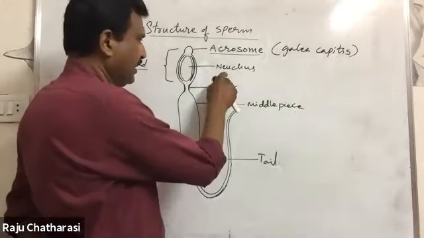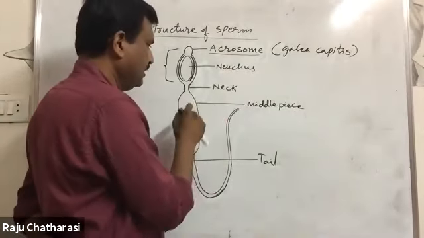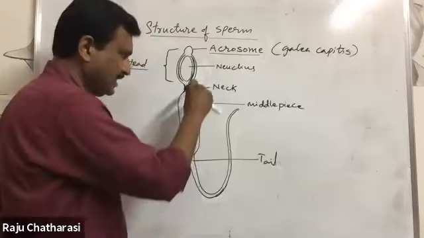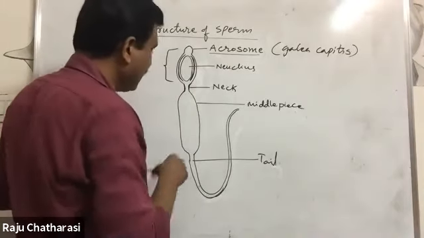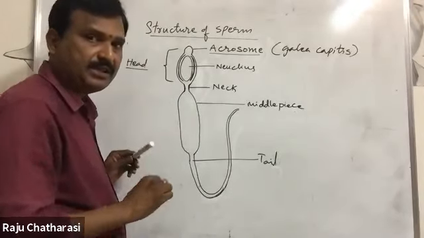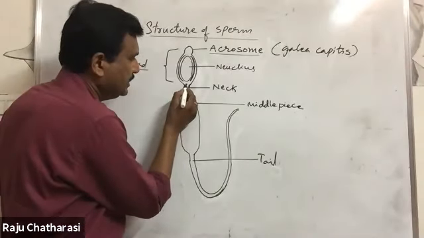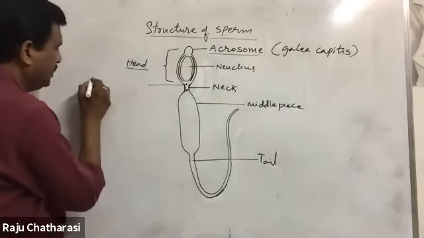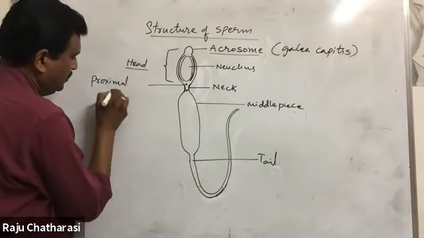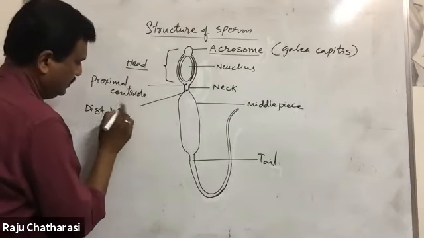In the genetic material, haploid chromosomes are there. Next to this is the neck, a short structure which attaches the head with the middle piece. Now in the neck region during the differentiation phase, the centrioles are separated. Here this is the proximal centriole, this is the distal centriole.